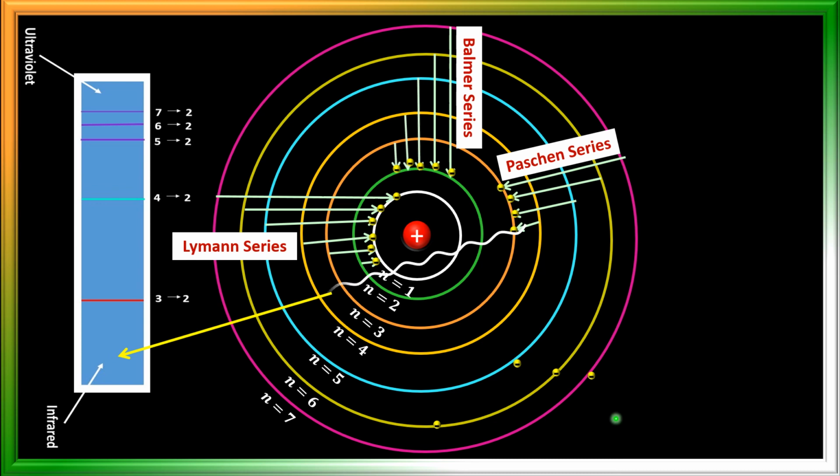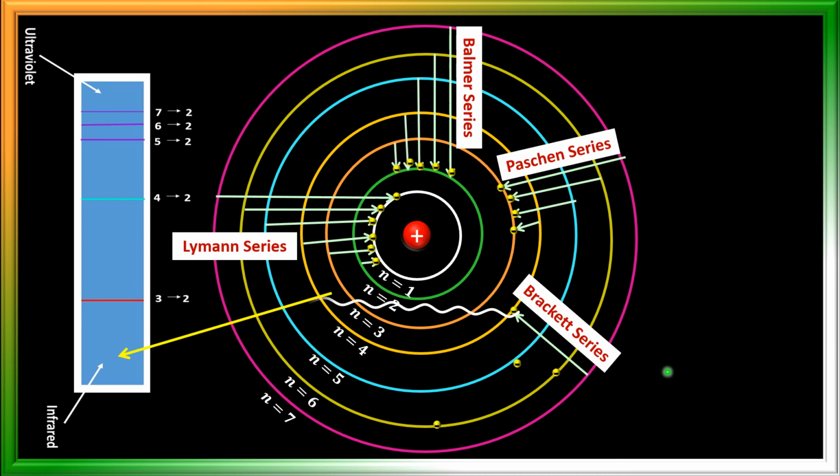Next, when electrons jump from higher energy levels to n equal to 4, that is the fourth energy level, see here, we get light in the infrared region only. That radiation is in the infrared region and we cannot see it, and that series is called the Brackett series.